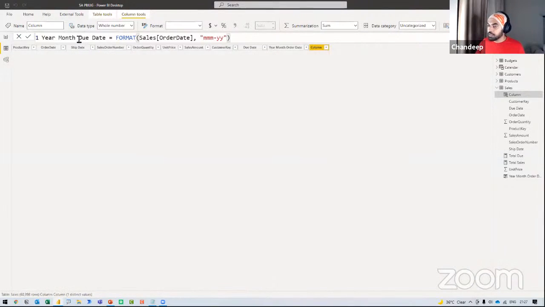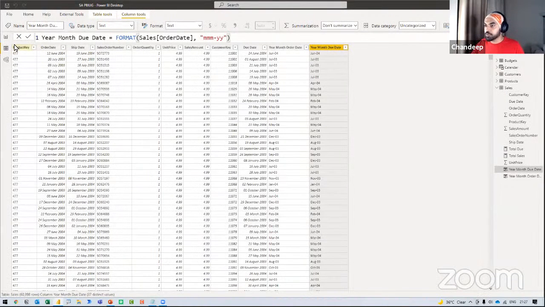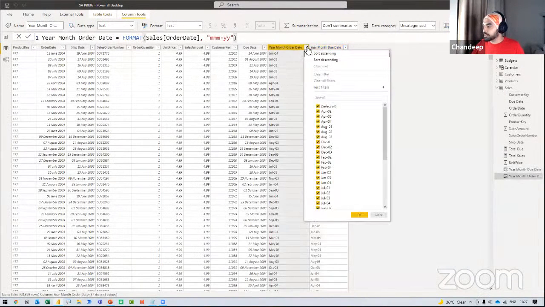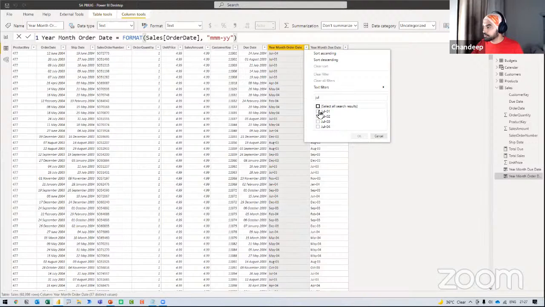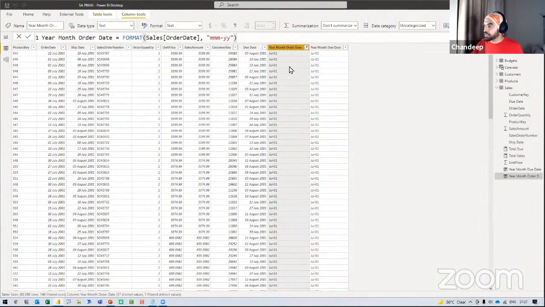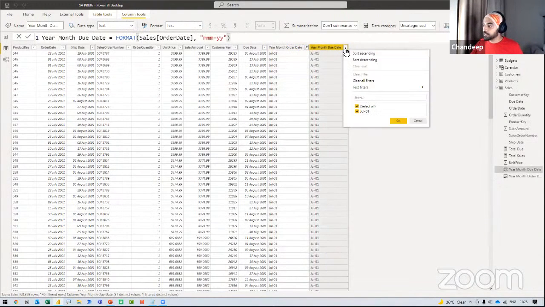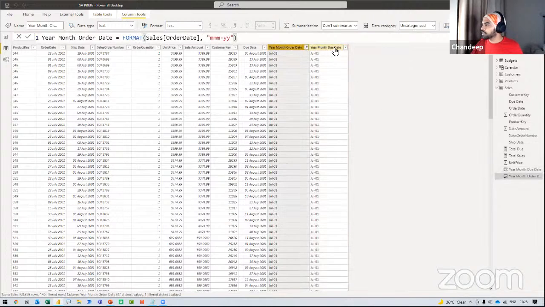All right. Now, if I just happen to apply a filter for, let's say, July 2001, on the order date, you will find that once this particular filter is applied, the items that get due are going to spill over 2 months, July and August. That means if I take a look at this filter, I only get to see July. Oh, this is order date, this is due date.